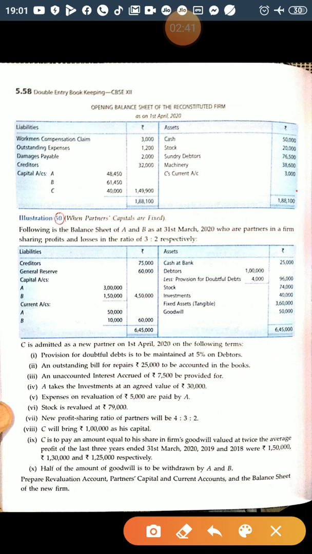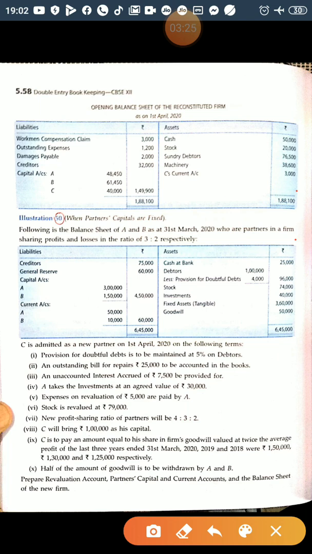Almost half a page will be devoted to the preparation of the revaluation account. One-third page of the register will be devoted to preparing the capital account, and half a page of the register to preparing the balance sheet. We will also pass the necessary journal entries, because I would like to solve this question comprehensively, so that you know every bit of it. As I told you, the board asks for journal entries as well as ledgers. Although this question asks only for ledgers and the balance sheet, we will solve it comprehensively, and I will discuss all the journal entries with you also.